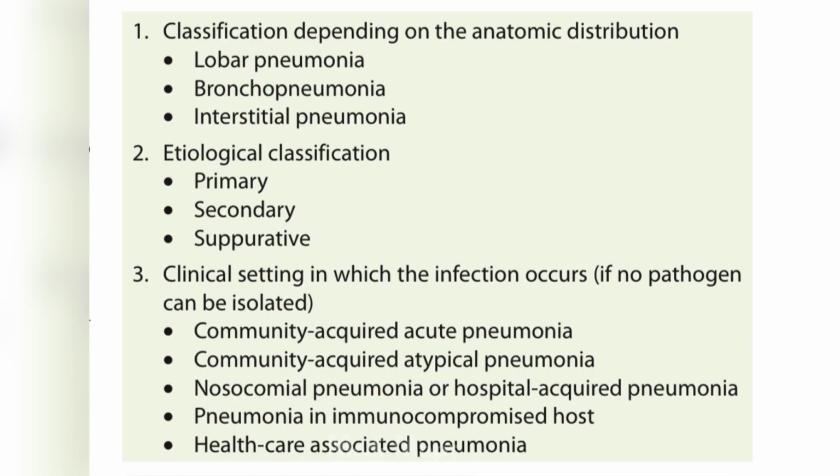Now let's discuss the classification of pneumonia. The classification is mainly done based on three major criteria. The first one is based on the anatomical distribution, the second is based on the etiological classification, and the third is based on the clinical setting in which the infection occurs. Based on the anatomical distribution, it is of three types: lobar pneumonia, bronchopneumonia, and interstitial pneumonia. We will be discussing in detail only lobar pneumonia.